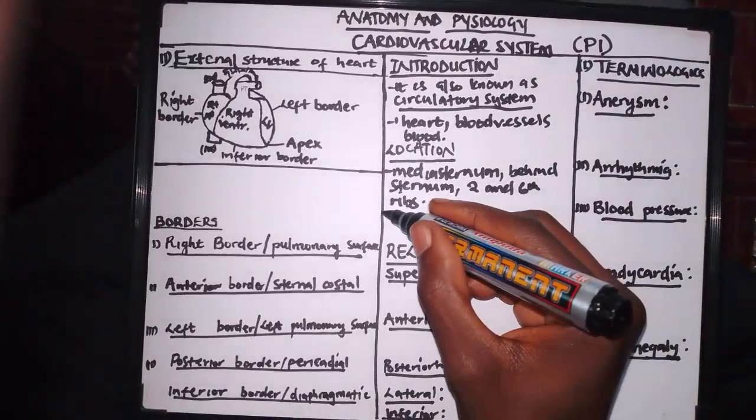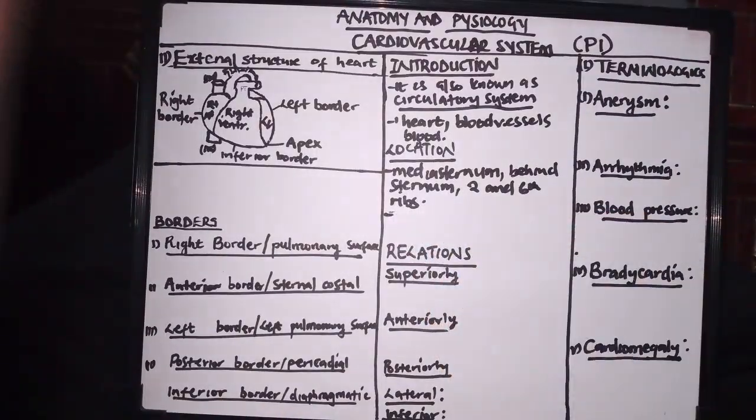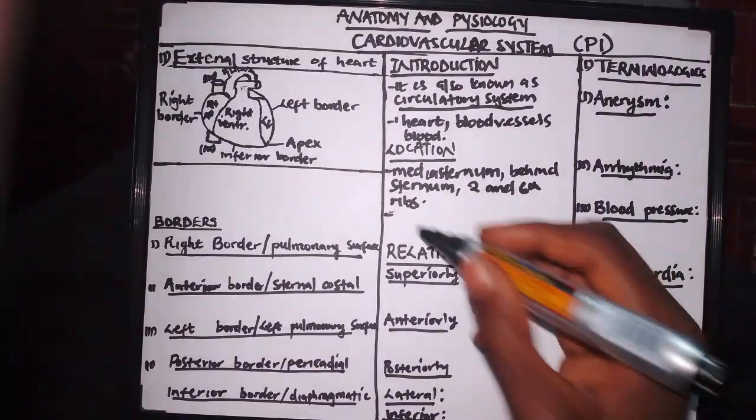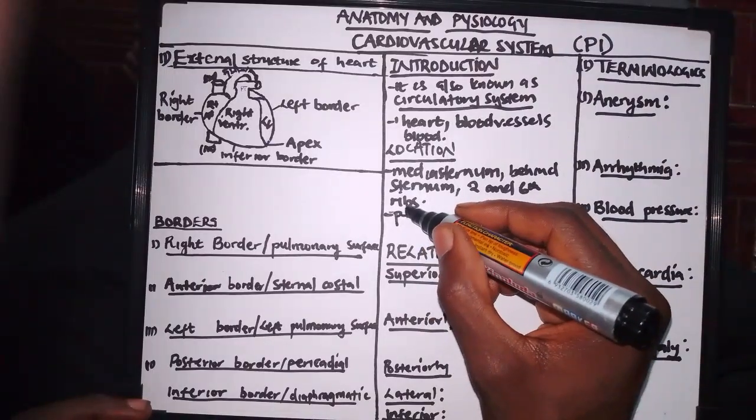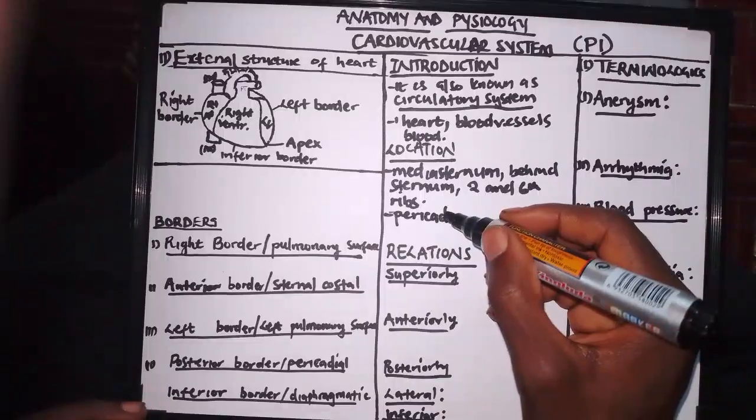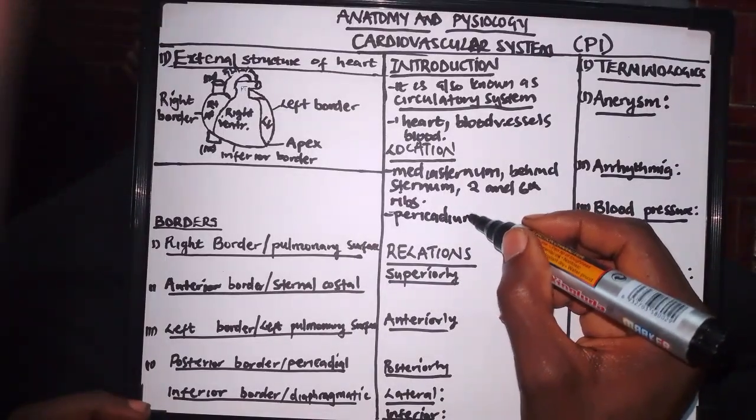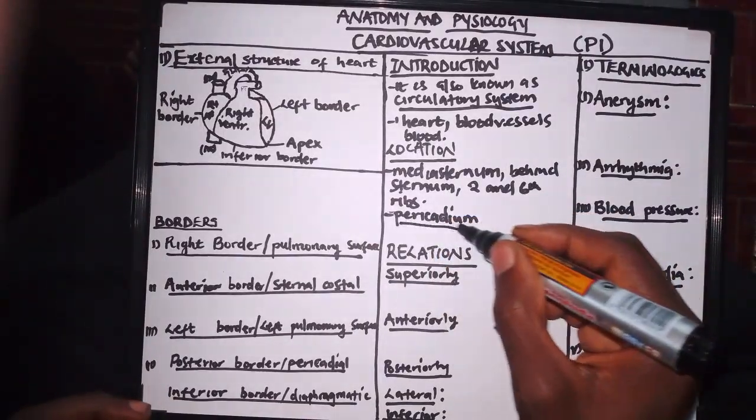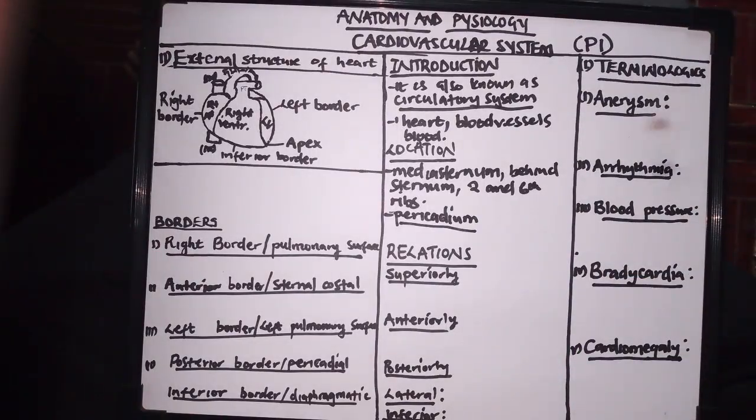Then you also need to talk about the covering of the heart. What covers the heart? Basically the heart is covered by a sac which is known as the pericardium. So the pericardium is what basically covers the heart.